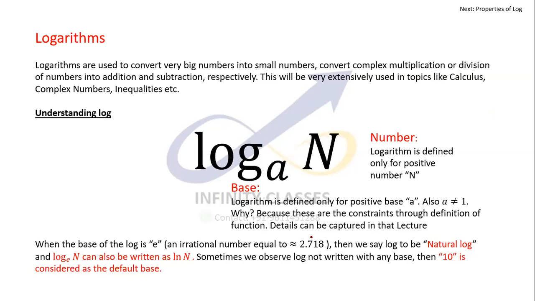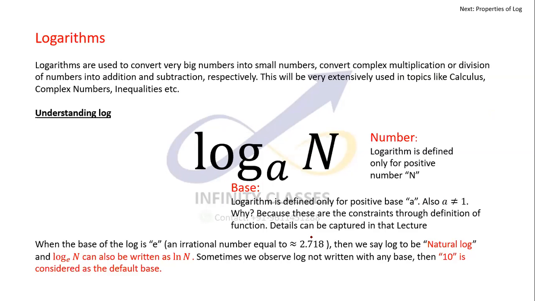So let us understand what log is. I have already explained where it is used. It is used to convert big numbers into small numbers, and of course complex multiplication, like a 7-digit number multiplied by a 10-digit number. That is going to be a very long calculation, but with logarithms, you can convert it into just a small addition. So a 7-digit number will come out to be just 7 or 8 or 9, plus a 10-digit number will come out to be 10 or 11, and you just have to add 7 plus 11 and you will get the answer. So it would be of that sort.